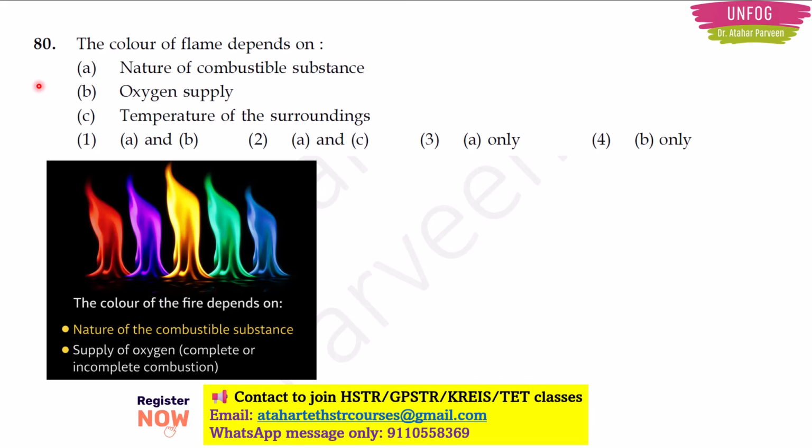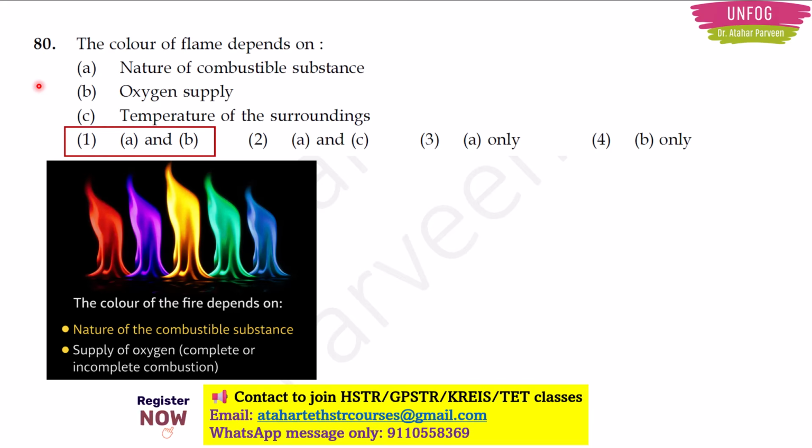One is the nature of the combustible substance, another is the supply of oxygen. That combustion can be complete combustion or incomplete combustion, right? So these 2 factors only are there. So here the correct answer will be a combination of statements A and B. So option 1 will be the correct answer here.